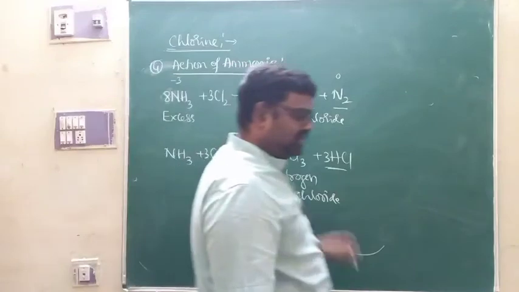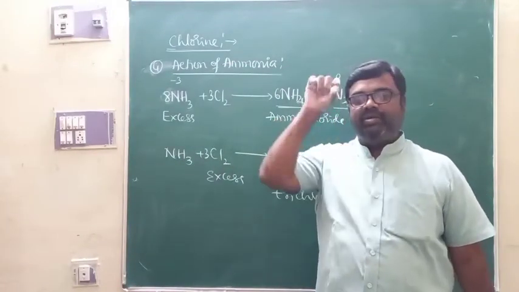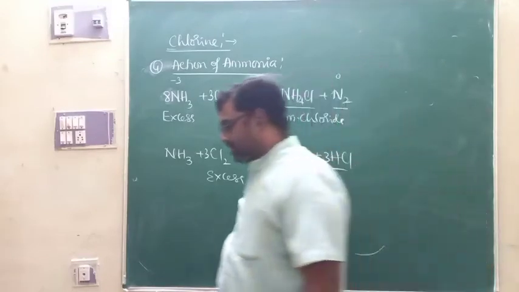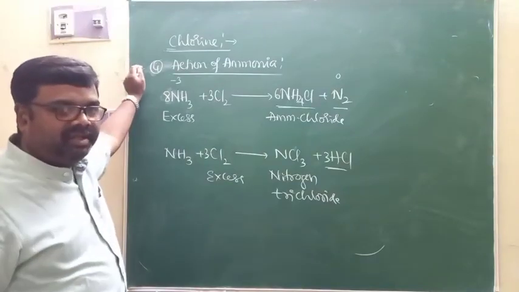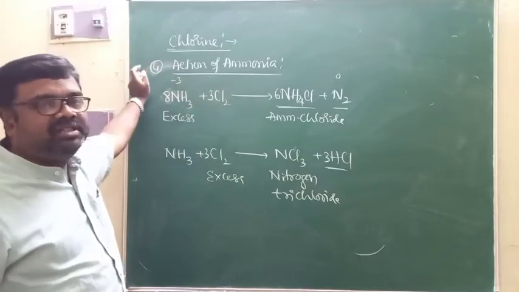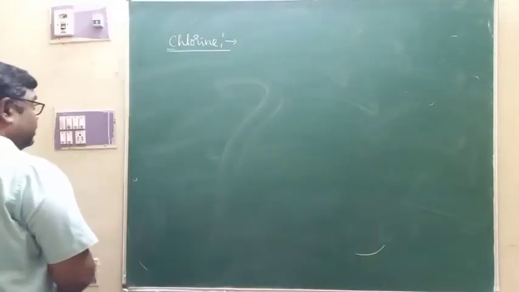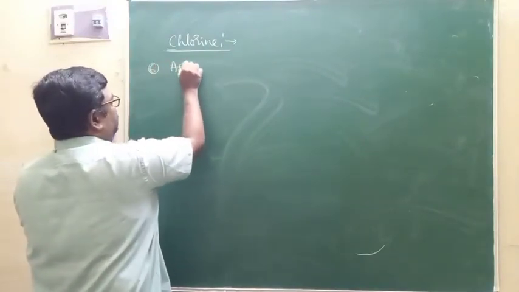And of course, as far as group 17 elements are concerned, you can expect a 3-mark question. Most of the questions are complete the incomplete equations: they give an equation with the reactants, and you have to complete it. So equations are very important as far as group 17 elements are concerned. And then the next property to be discussed is the action of sodium hydroxide.